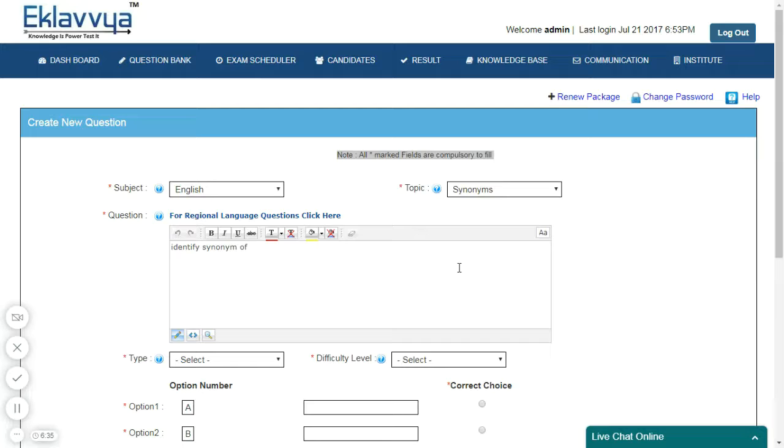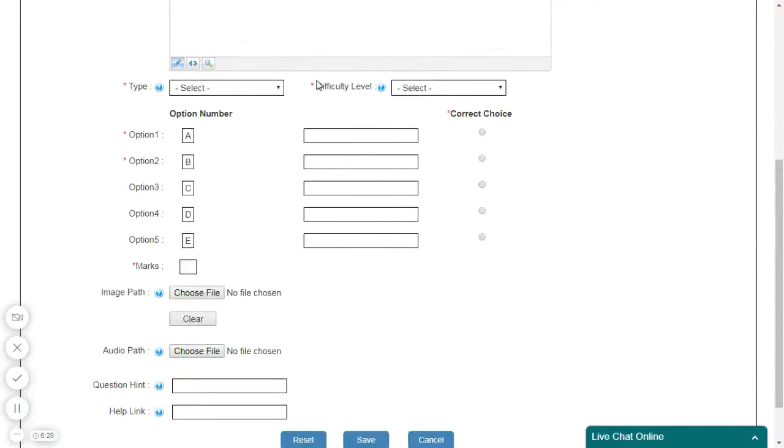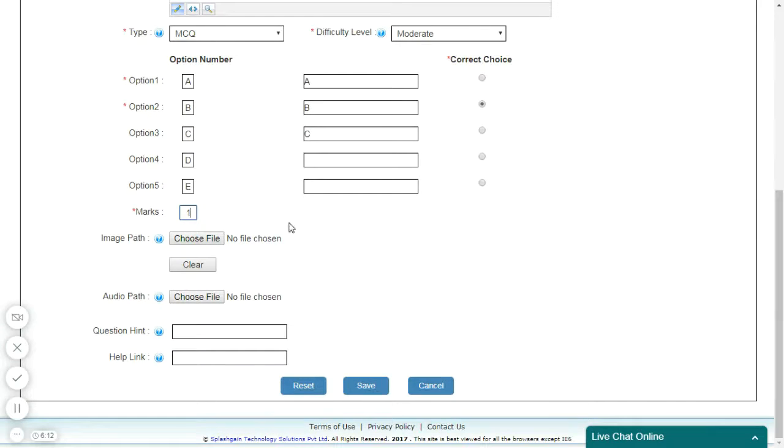Question text. If it is a text-based question, then you can type it here. Question type. Select the question type from the drop-down list. Difficulty level. There are 5 difficulty levels. You can select one of the difficulty levels. Answer options. You can enter up to 5 answer options. Minimum 2 options are needed.